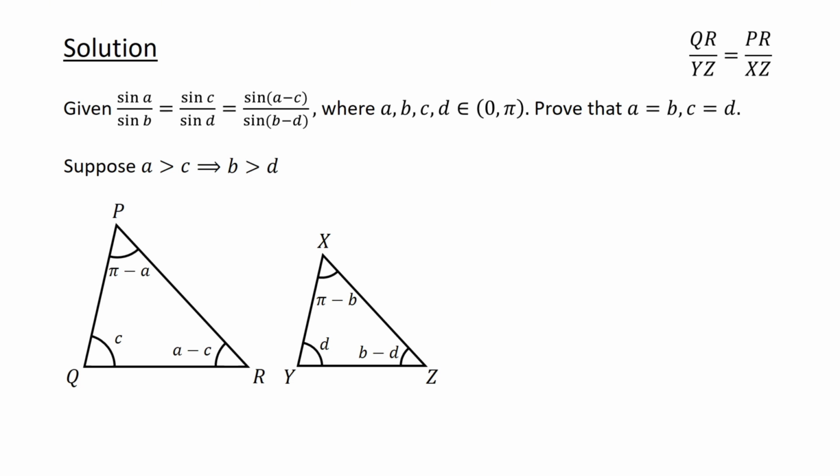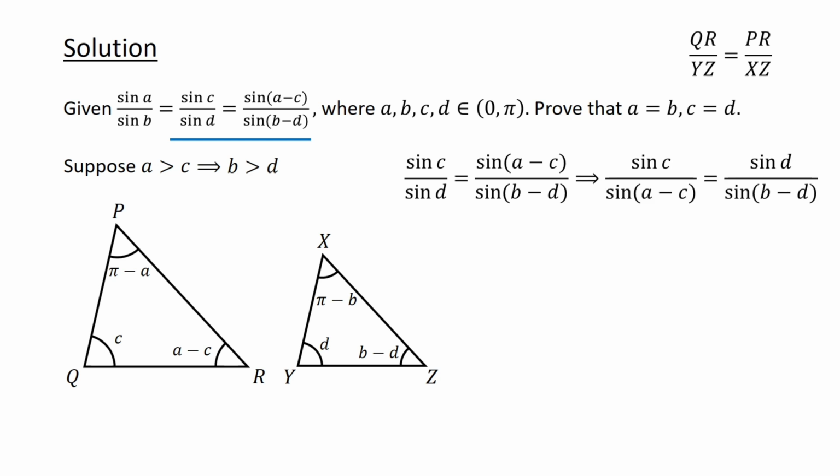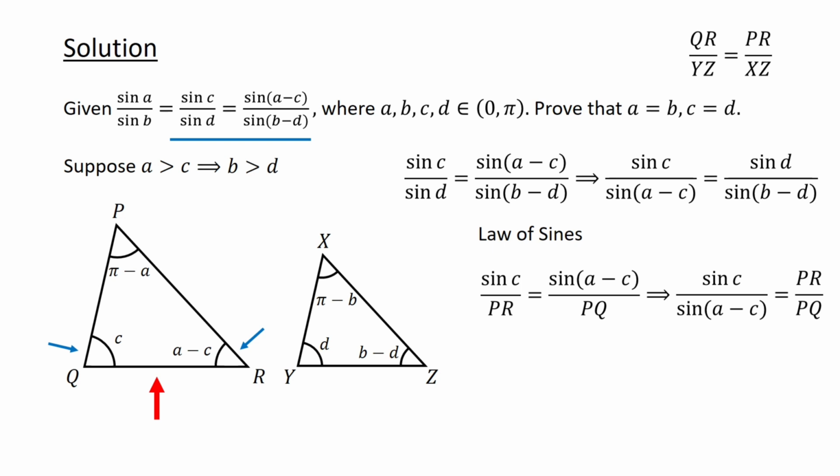Next, consider the equation sin C over sin D equals sin of A minus C over sin of B minus D, which can be rearranged to obtain sin C over sin of A minus C equals sin D over sin of B minus D. Applying the law of sines to triangle PQR, for angles Q and R, we get sin C over PR equals sin of A minus C over PQ. Rearranging, we get sin C over sin of A minus C equals PR over PQ.